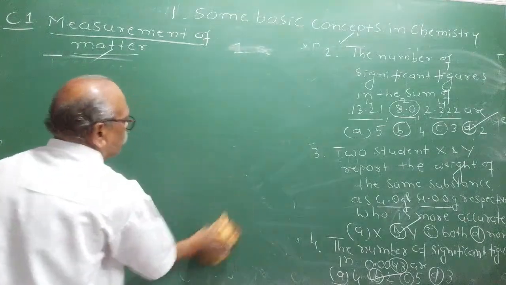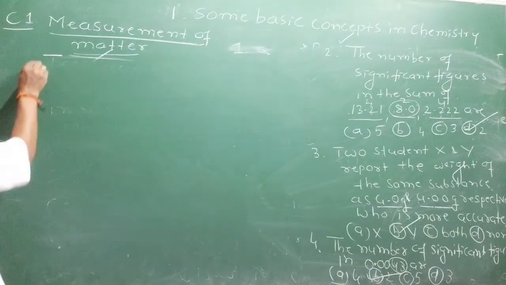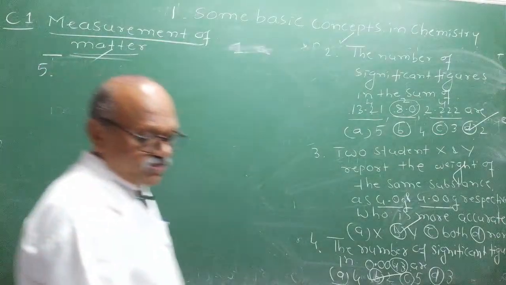So, there were some multiple choice questions. I'll give you some subjective questions now. Take the 5th question. Try to answer this question.